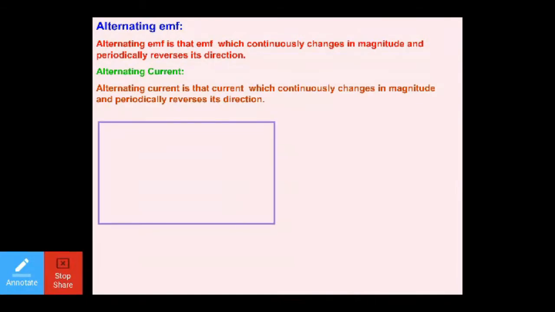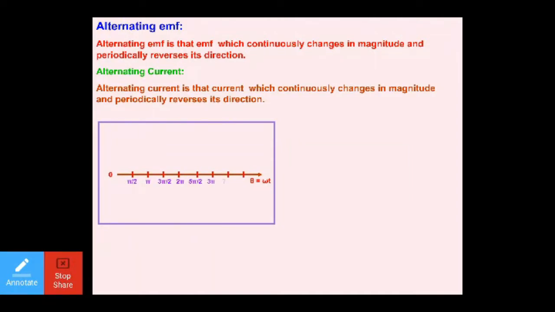Let us move on to the next point. Let me show you how this takes place. Let me show you with the axis system. Here we are moving from zero, and theta is angular displacement. Angular displacement is equal to angular velocity into time. Angular velocity is given by omega and t is the time.